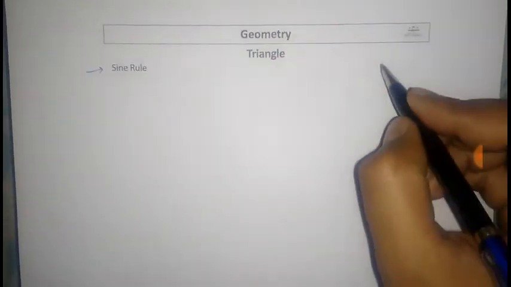Next is the sine rule. This is most important for SSC CGL, CPO, CHSL.